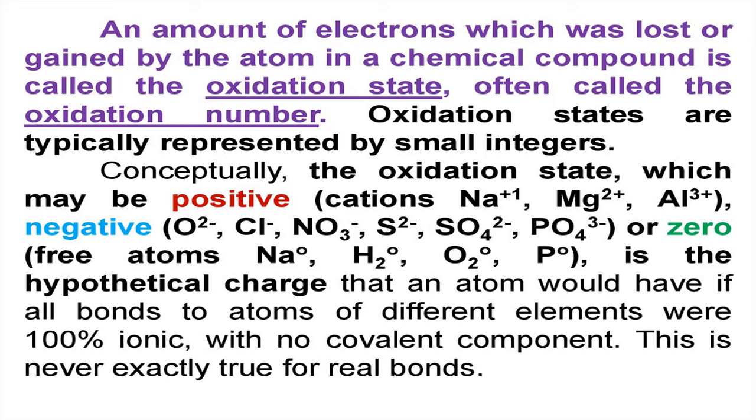But only in some reactions can we say complete loss or complete gain. In most reactions, electrons are shared. For example, between H and Cl, Cl is more electronegative than hydrogen, so Cl withdraws the shared pair of electrons. That means electrons are moving towards chlorine.